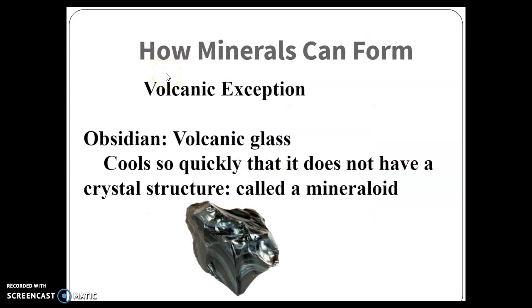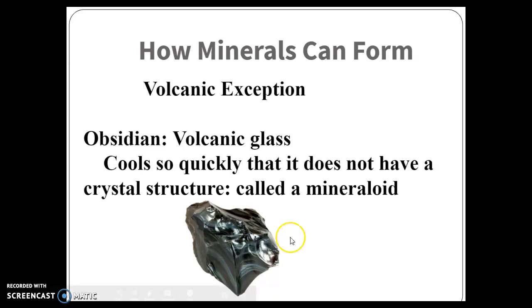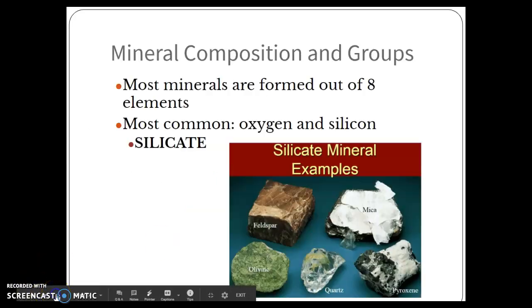There is one other way that a mineral can form, and this is called volcanic glass or obsidian. This cools so quickly that there is no real crystal structure, and we would call this a mineraloid. It is still part of the mineral family, but it's not fully a mineral. There's no crystal structure on it. And remember, it has to have a crystal structure in order to be considered a mineral.